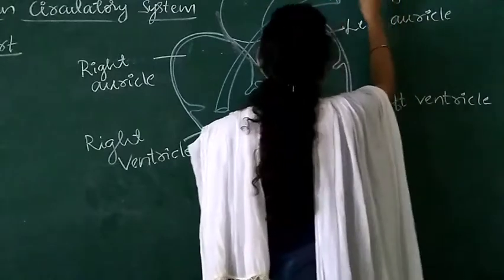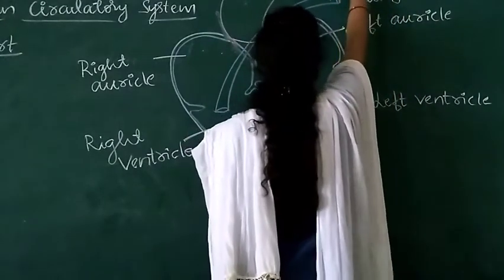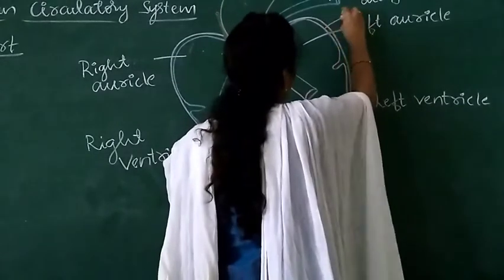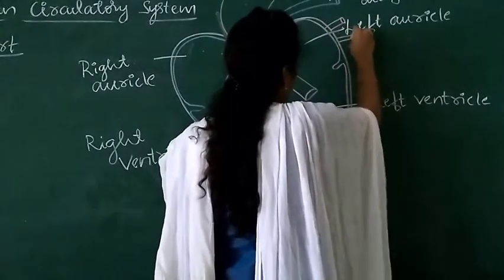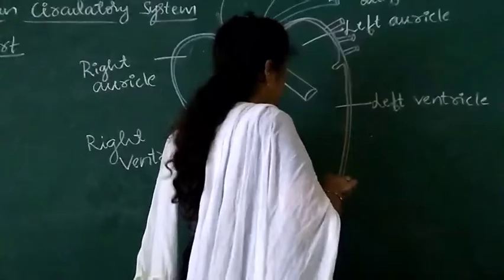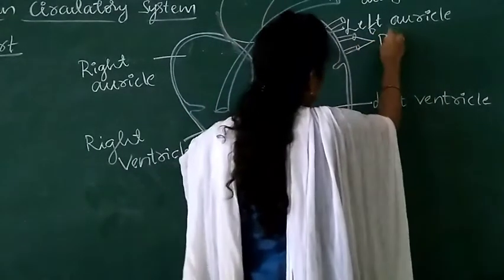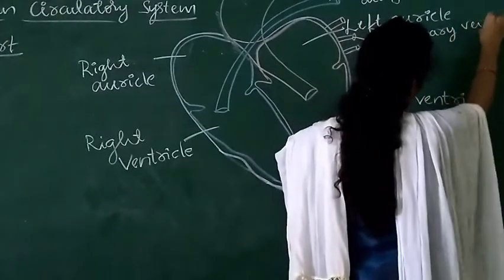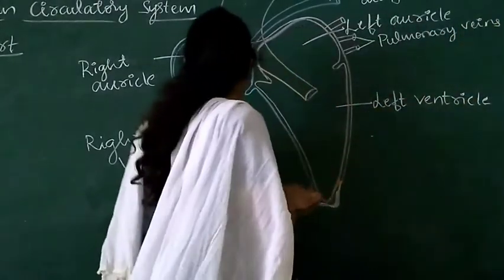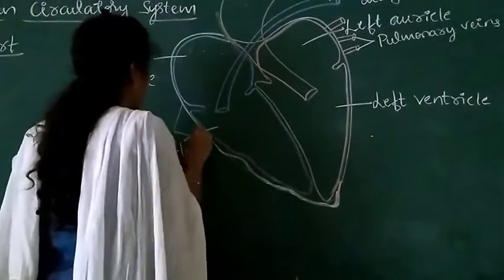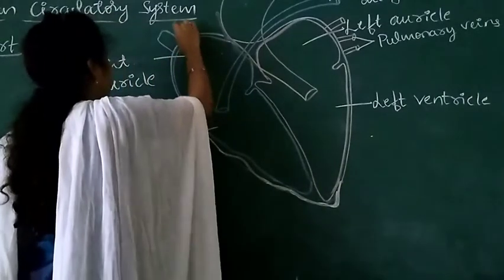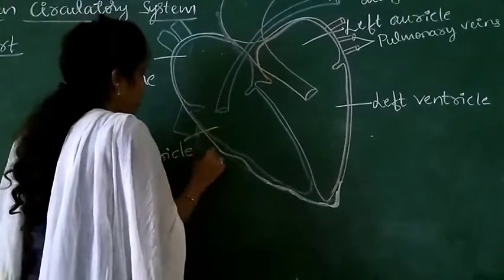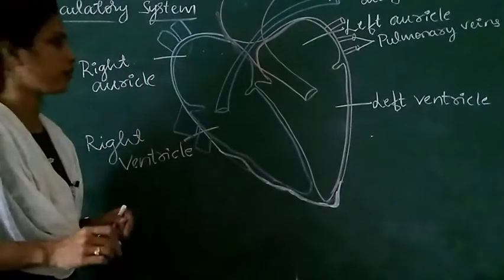Pulmonary artery. This is aorta. And here, pulmonary veins are present. These are called pulmonary veins. And in this region, superior and inferior vena cava are present.